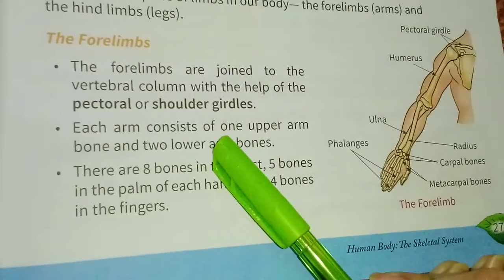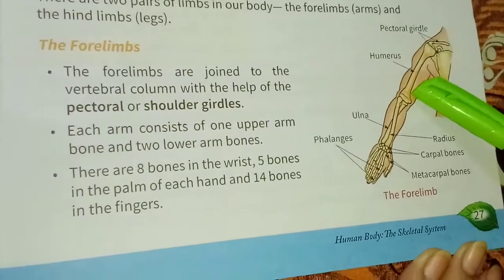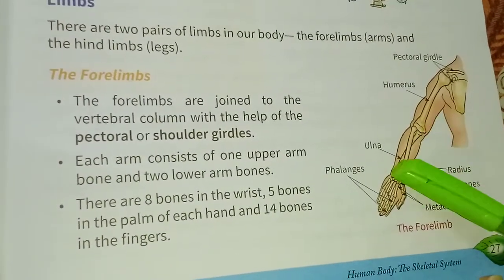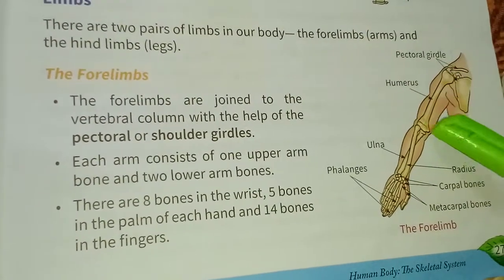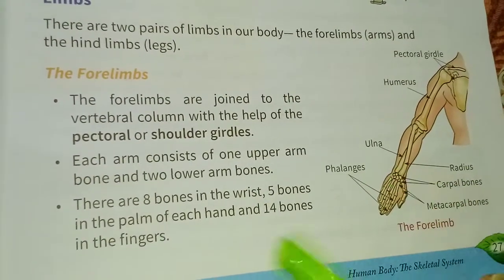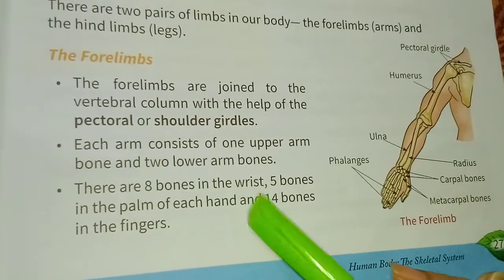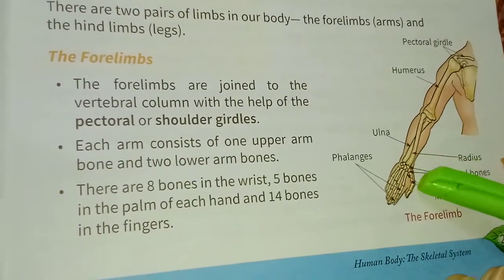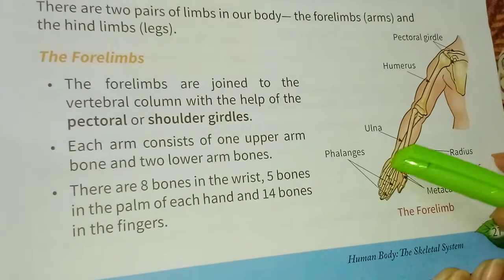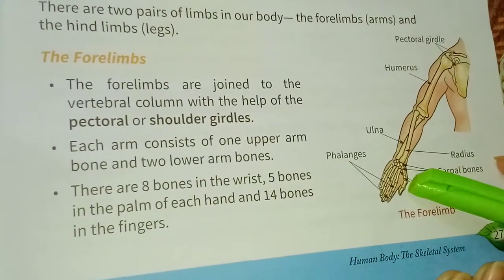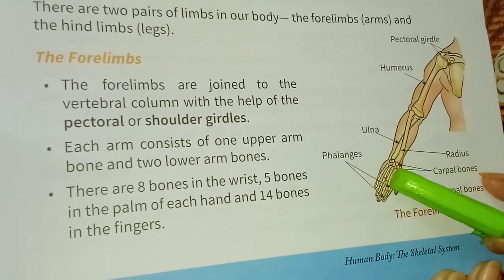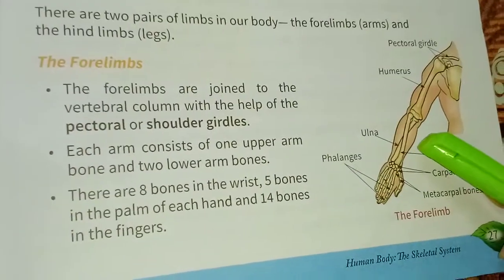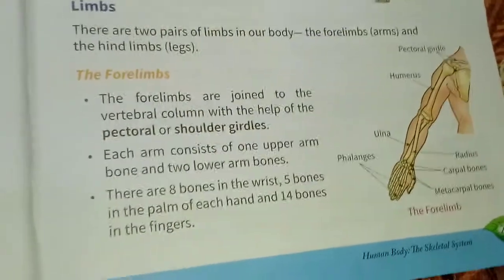Each arm consists of one upper arm bone and two lower arm bones. There are 8 bones in the wrist, 5 bones in the palm of each hand, and 14 bones in the fingers. That's why we can bend our fingers.